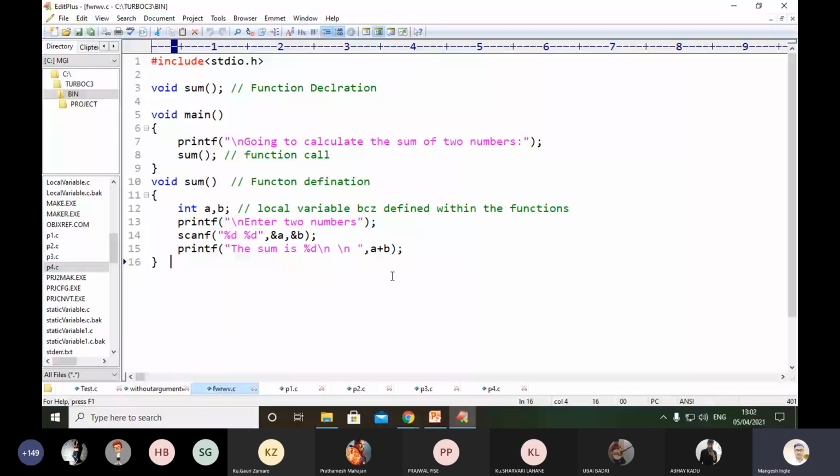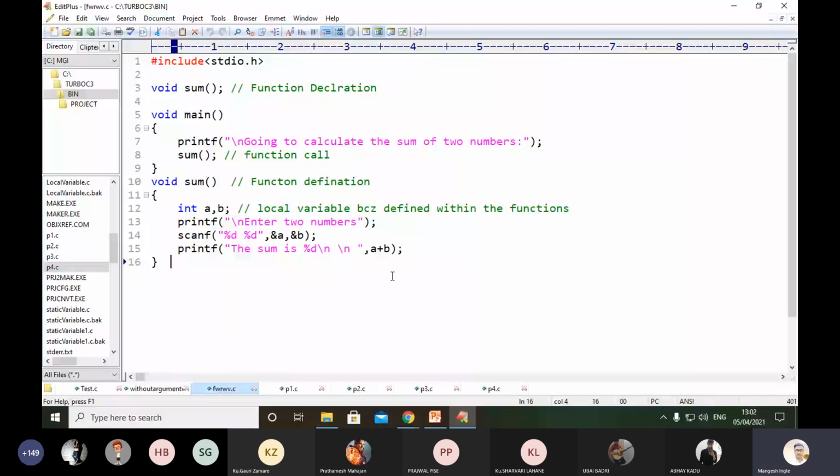From line number 11 to line number 16, you can find some kind of logic, some kind of coding. That coding we call processing logic, meaning you are performing some kind of operation inside it.